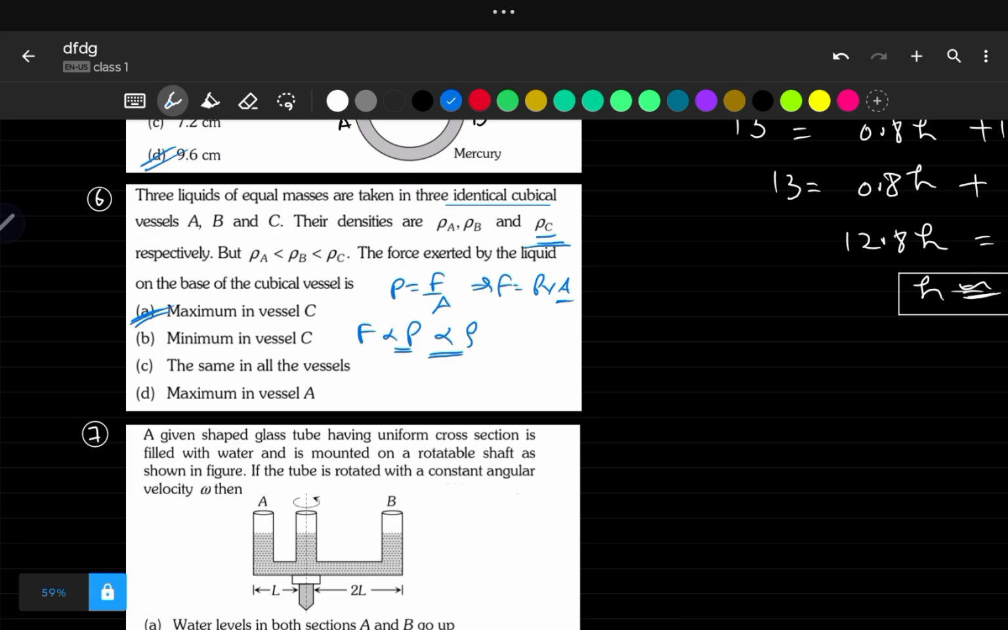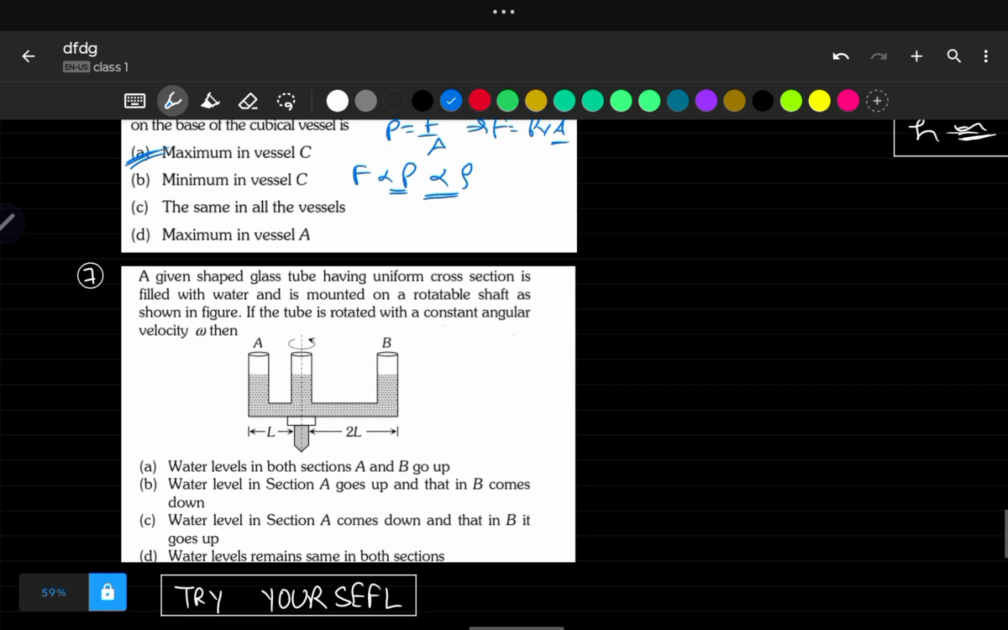Pressure is nothing but thrust over area, so thrust will be pressure into area, right? Now identical vessels, so area will be the same. It means force is proportional to pressure, and again pressure is proportional to density. So option A will be correct.